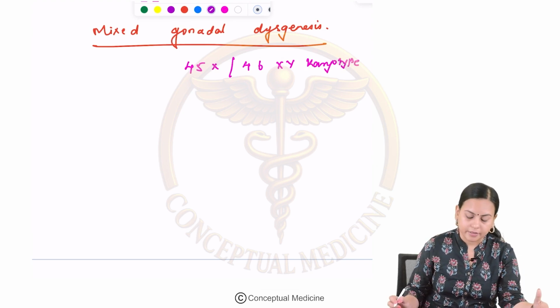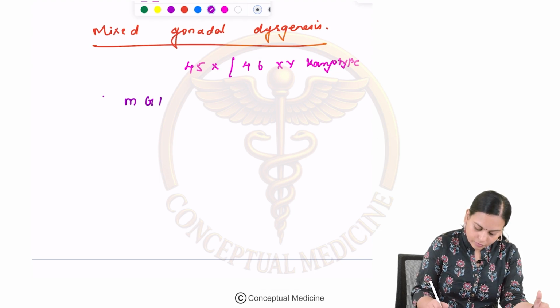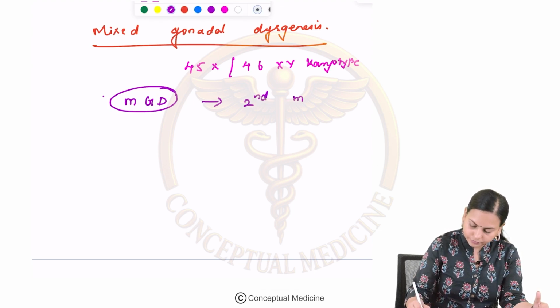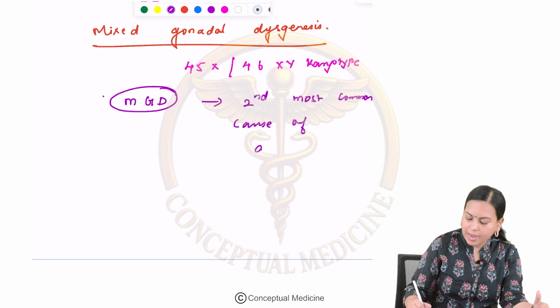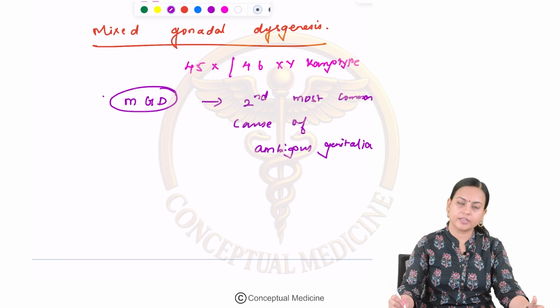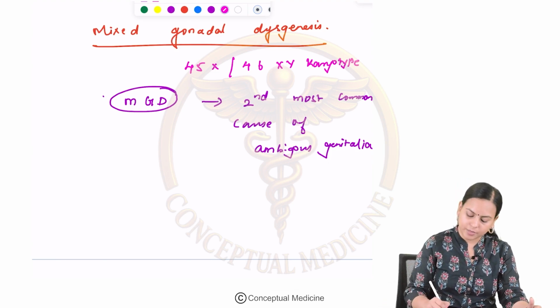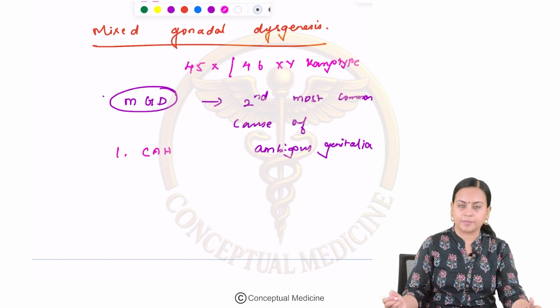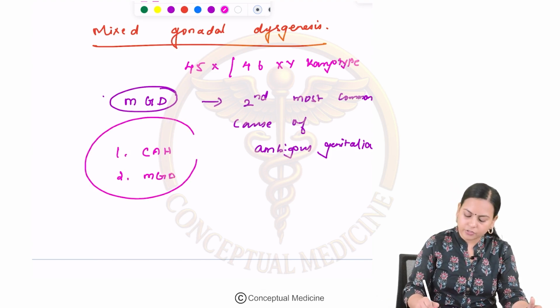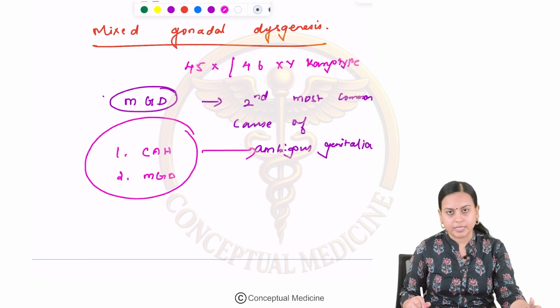In the neonatal period, mixed gonadal dysgenesis is the second most common cause of ambiguous genitalia. Okay, so which is the first cause of ambiguous genitalia in the neonatal period? Yes, it is going to be congenital adrenal hyperplasia. Following that, it is mixed gonadal dysgenesis which is going to present with ambiguous genitalia. Clear?